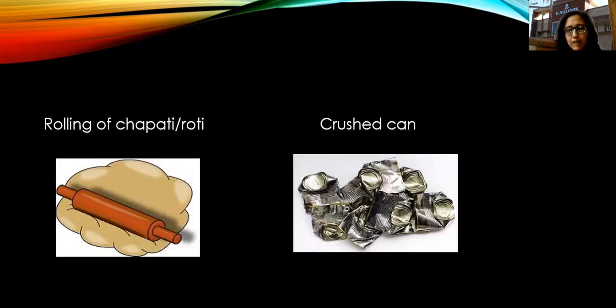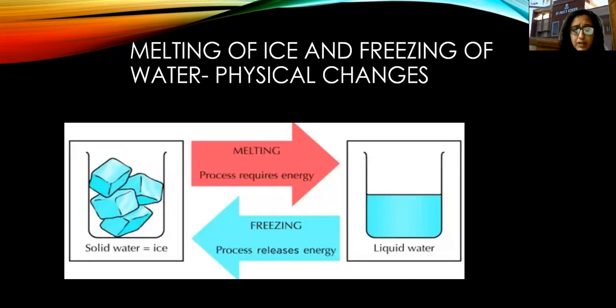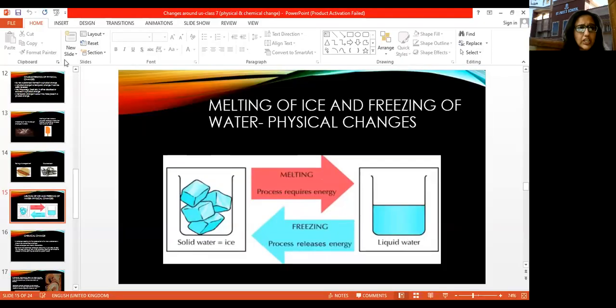Okay, इसके अलावा क्या examples हो सकते हैं? This crushed can, this is again a physical change. Rolling of chapati, this is also a physical change. Apart from this, बहुत सारे changes होते हैं which are termed as physical change.